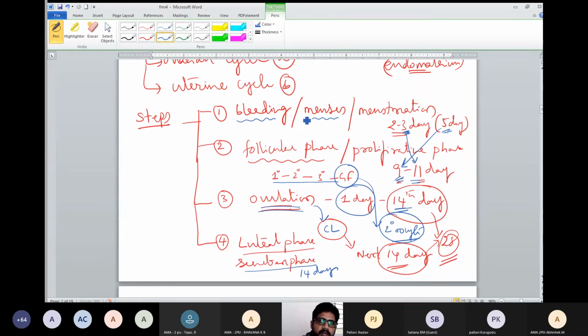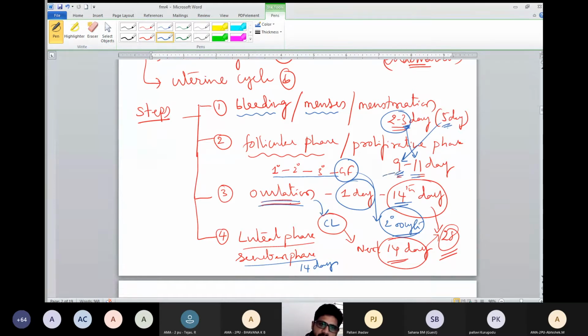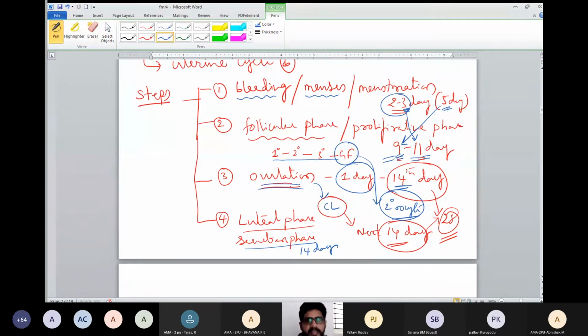Bleeding time is minimum 2 or 3 days, sometimes 5 days. The follicular phase may be 9, 10 or 11 days. Ovulation is after that, on the 14th day if it is a 28 day menstrual cycle. If a woman has a 22 day menstrual cycle, then it will change. So questions will come: a woman has a 25 day menstrual cycle, then when will ovulation happen? The answer will not be 14. 14 is the answer only if the woman's menstrual cycle is 28 days. Then I'll tell you that calculation.